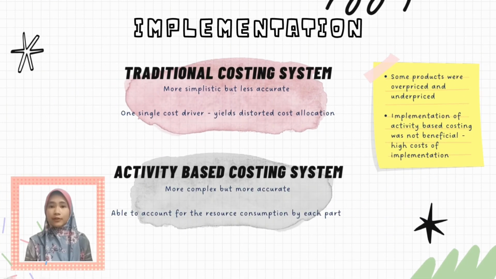A study had found that the traditional costing system, which comes with one single cost driver, yields distorted cost allocation. The implementation of the activity-based costing system is able to account for the resource consumption by each part. Also, a study found that some products were overpriced and others were underpriced when comparing both costing methods. They also concluded that the implementation of activity-based costing was not beneficial due to the high cost of implementation.